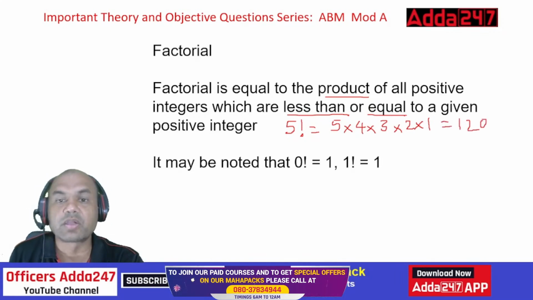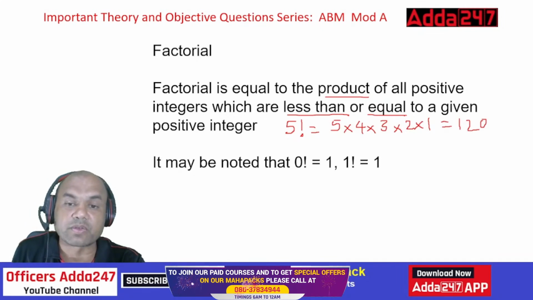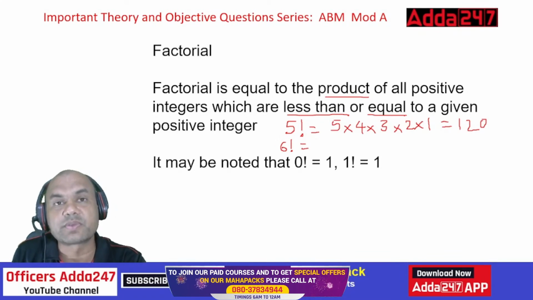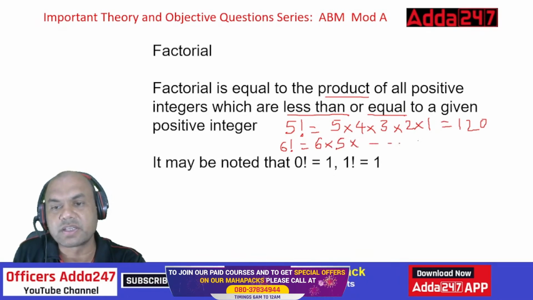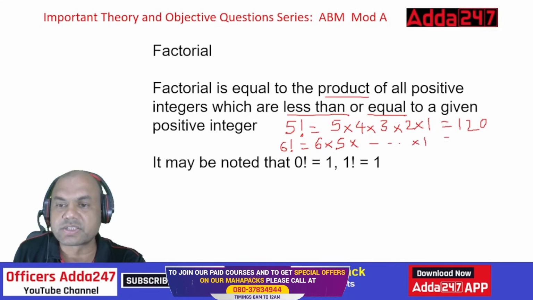Right. Now give me the answer for 6 factorial. What is the answer for 6 factorial? Everyone, give me the answer. 6 into 5 into, same thing again. Okay, I'll just write this into 1. Right. So 120 into 6. So it is equal to 720.